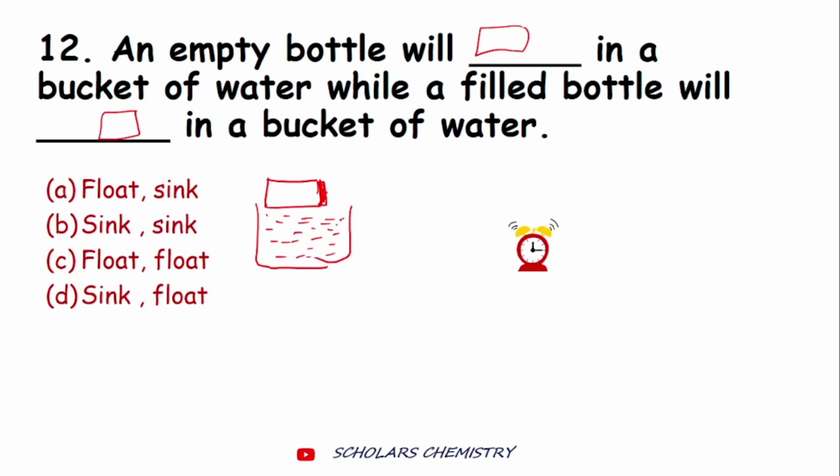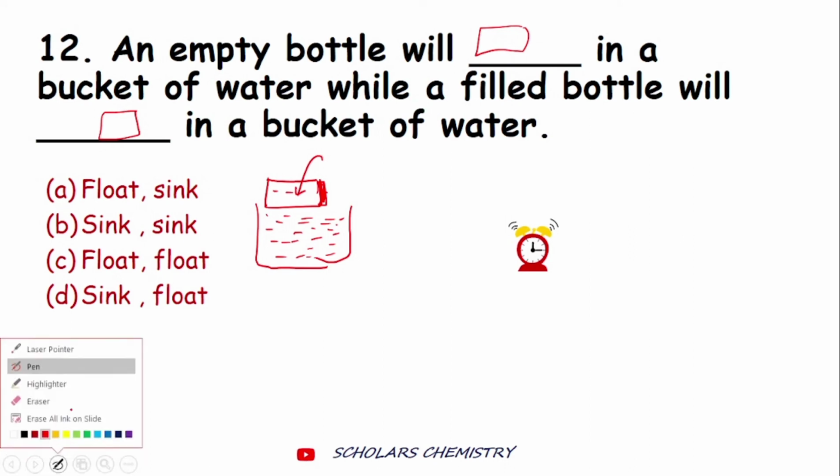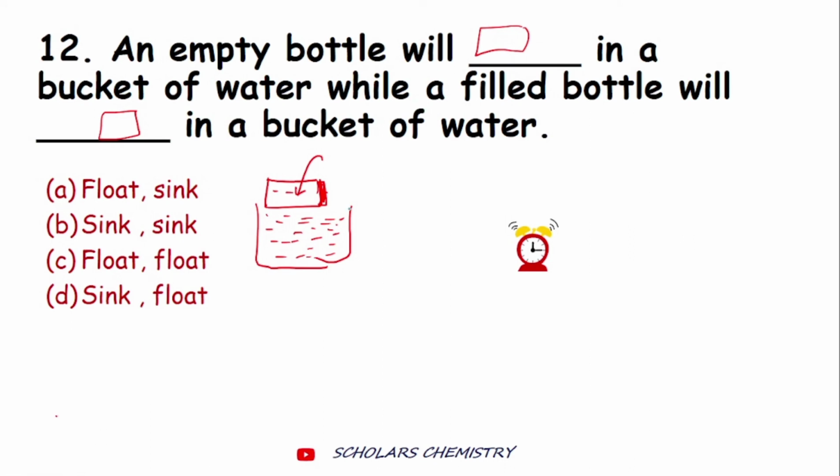I can say it has less mass than water, or it is lighter than water, so it will float on water. But when we have filled water in it, understand this point, now the density would be more for the bottle, or now the mass would be more, so the bottle will sink in water when it is filled with water.